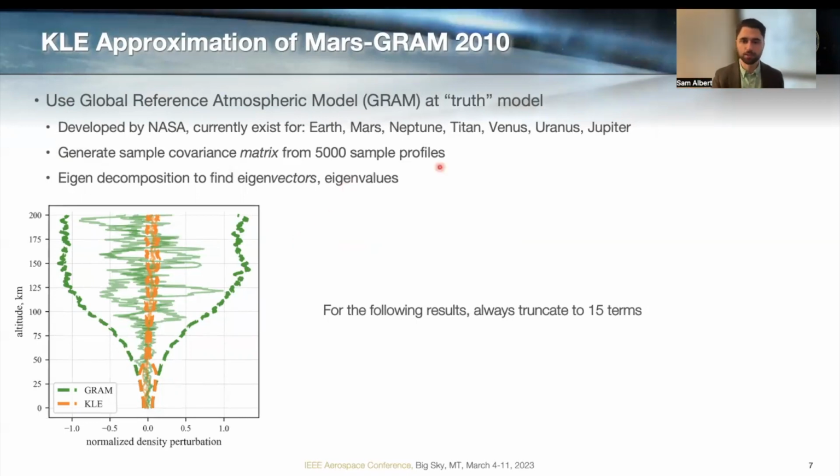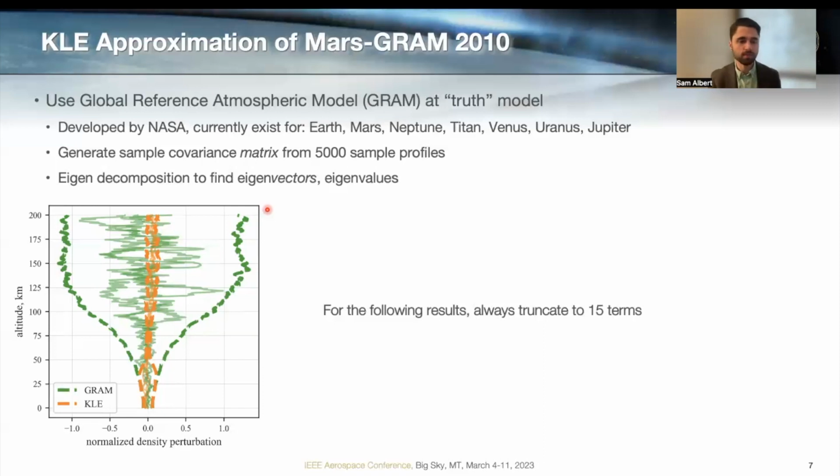So we'll generate 5,000 of those sample density profiles and generate the sample covariance matrix from that data. And then we can take the eigenvalue decomposition to get the eigenvectors and eigenvalues and use that to set up our Karhunen-Loève expansion. And unless I specify otherwise, we're going to truncate to just 15 terms. So only 15 of those eigenvector eigenvalue pairs is going to form our entire summation plus the mean function.